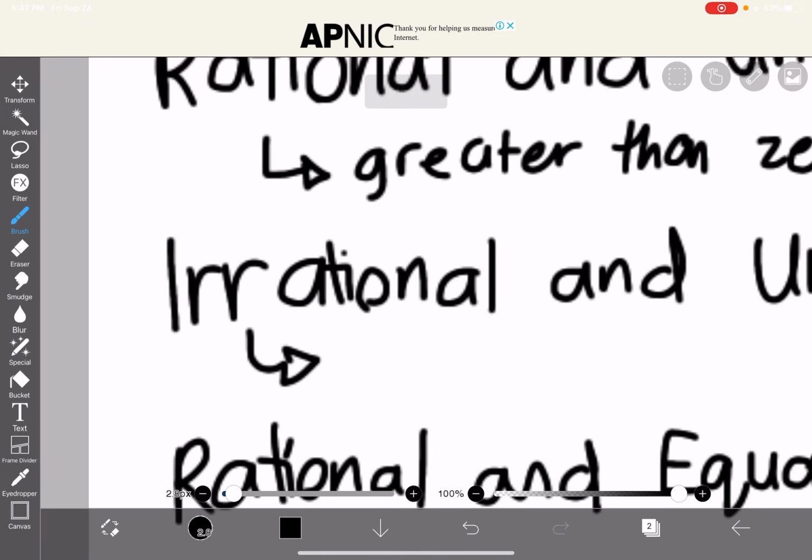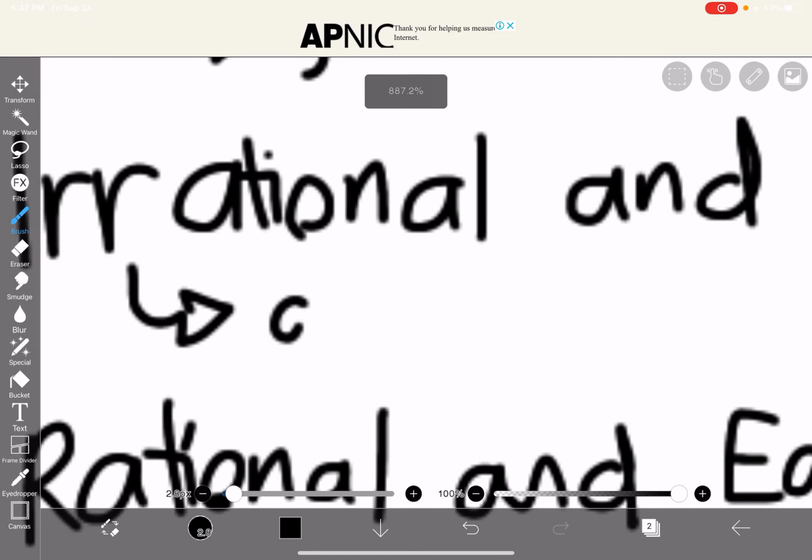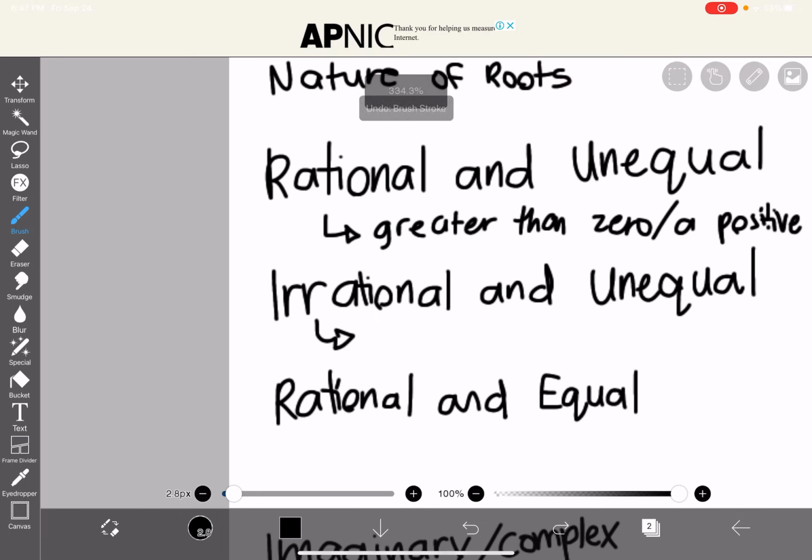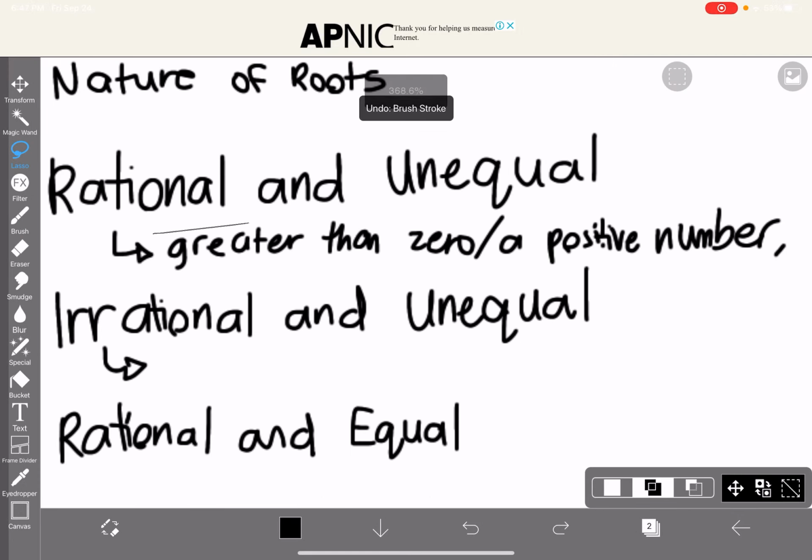And for irrational and unequal, they are greater than 0 or a positive number, but they are not a perfect square. Let me just copy this out.